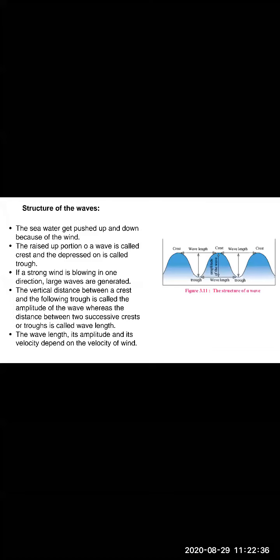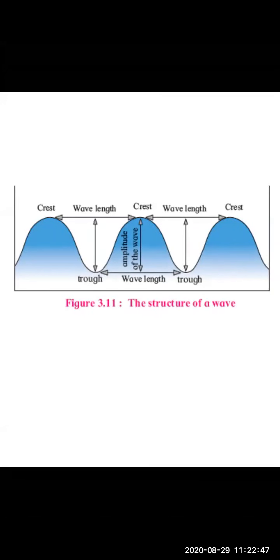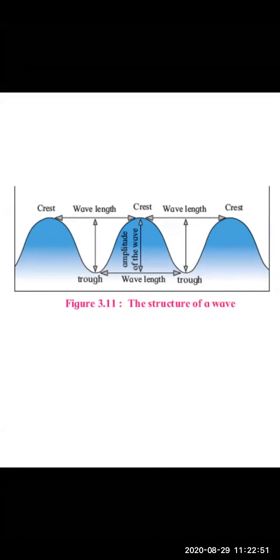So the raised up portion of the wave is called the crest, and the depressed one is called the trough. See here, children. Here you can see the raised up portion. Yes, this is called the crest, and the depressed one is called the trough.